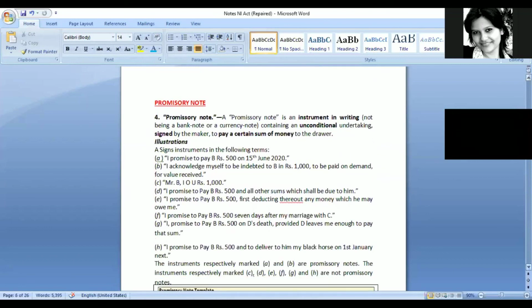Then we discussed what a promissory note is. It is defined under section 4. It is a certain type of a promise made by one person, and that promise would be an unconditional promise, or an unconditional undertaking, wherein one person promises to pay a certain fixed amount of money to another person. These were some of the examples of promissory note: that I promised to pay 500 rupees on 15th of June 2020, or I acknowledge myself to be indebted to pay 1000 rupees to be paid on demand for value received.